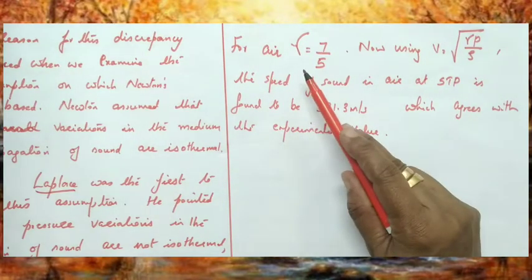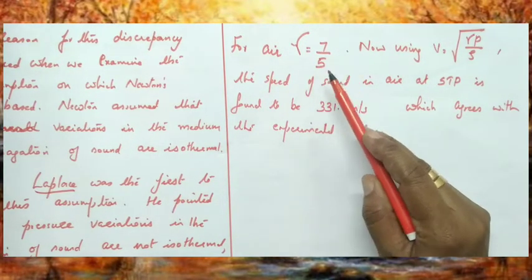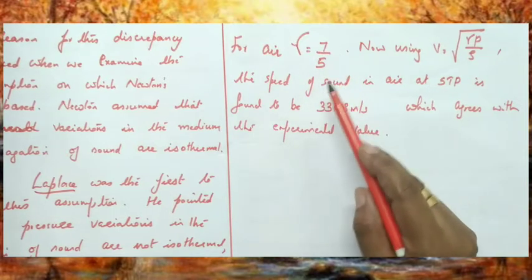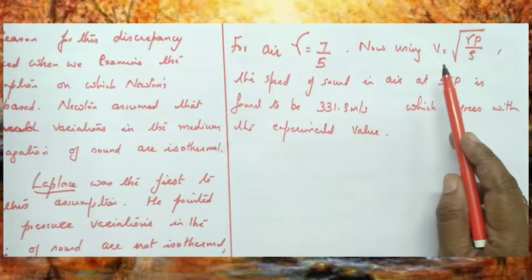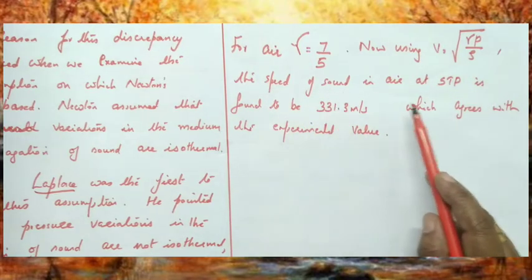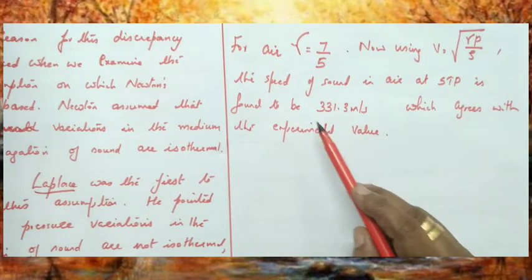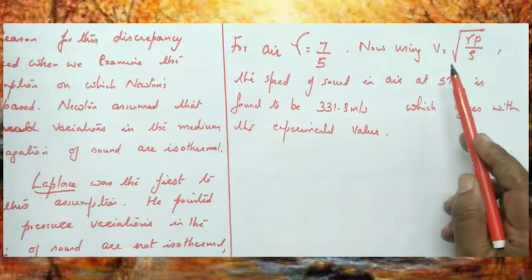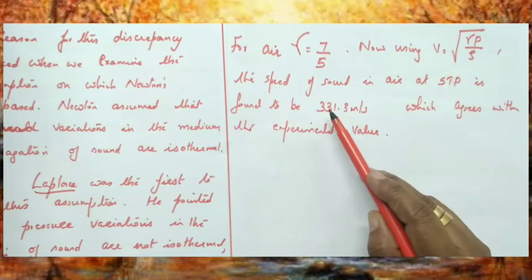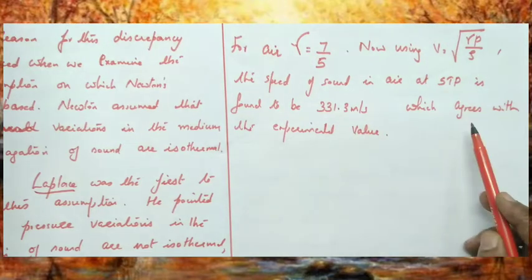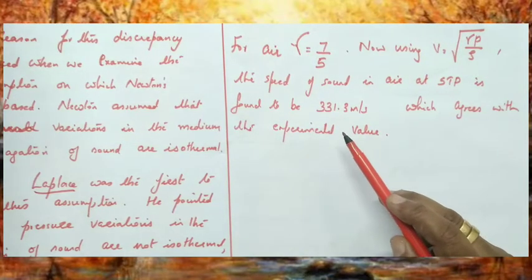For air, gamma is equal to 7 by 5, the ratio of specific heat capacities for air. Now using the Laplace correction, V equal to root of gamma P by rho, the speed of sound in air at STP is found to be 331.3 meter per second, which perfectly agrees with the experimental value.